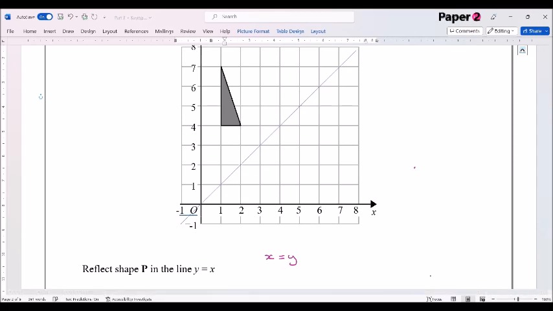Now all I've got to do is take each vertex and make sure that we are reflecting that properly. So you can see here, this vertex here, it's exactly 1 unit across and 1 unit down. So we're going to put this vertex into here, and so on. And let's take this vertex just here. We're going to go 1 and a half, and 1. So that vertex goes to there. And then the final vertex here, we're going to go again, nice straight line all the way through. So it's going to go 1, 2, 3, and we're going to go 3 the other side, 1, 2, 3, and so it's going to go to there.